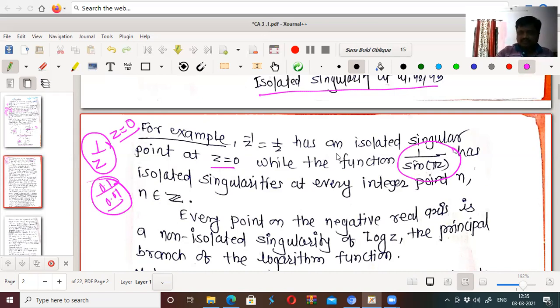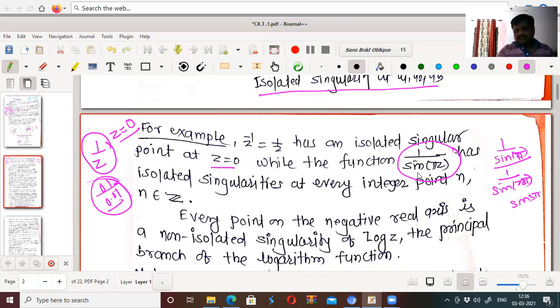How? That means, for example, we have 1 upon sine pi, sine 2 pi, sine 3 pi, and so on.